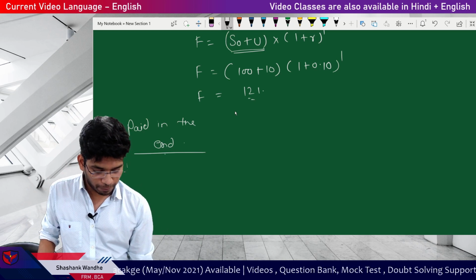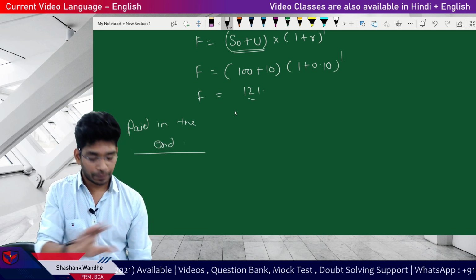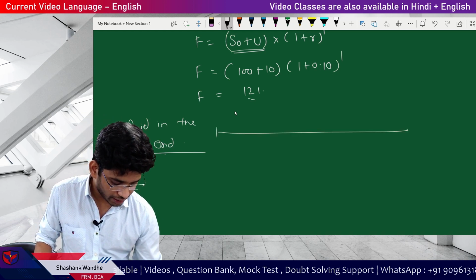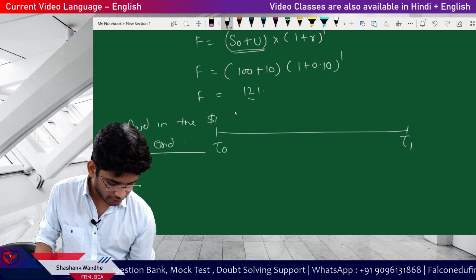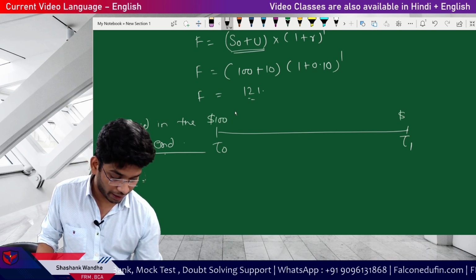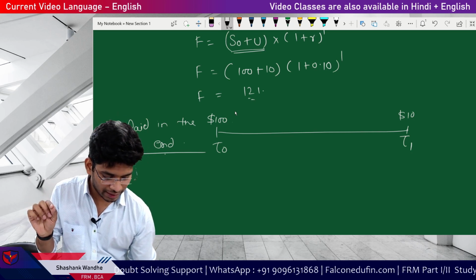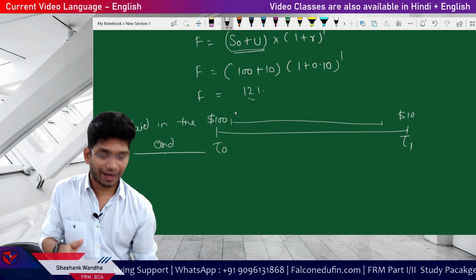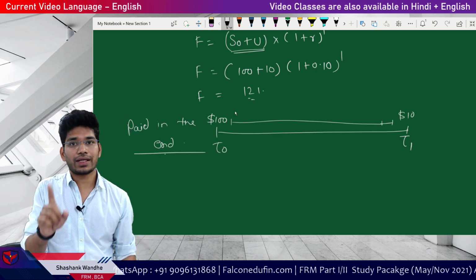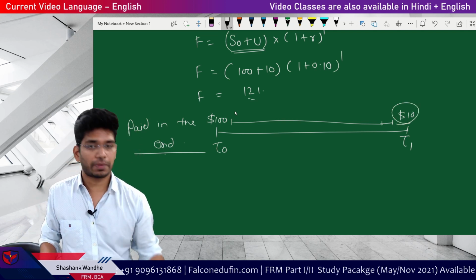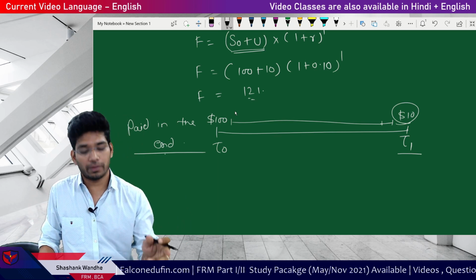If the storage cost is paid in the end, that is at the time of settlement of the contract, what is happening here? This is again time t0, this is time t1, today's spot price is $100 and you are paying storage cost in the end. So I'm losing interest on the underlying price S0 for this period, and I'm not losing any interest on storage cost because I have to pay storage cost in the end at time t1 when the contract will be settled.